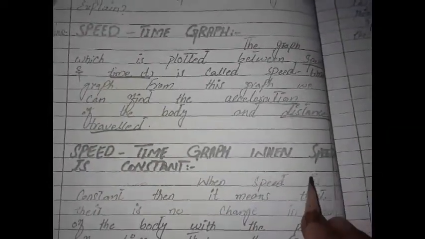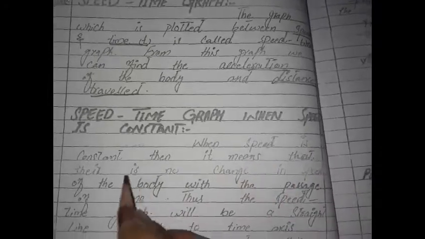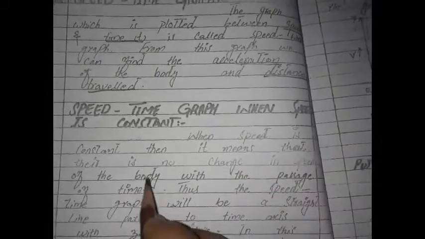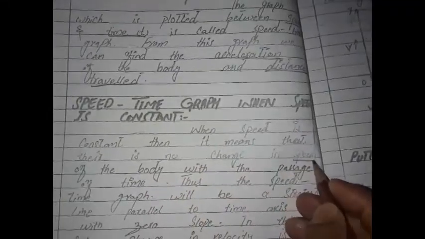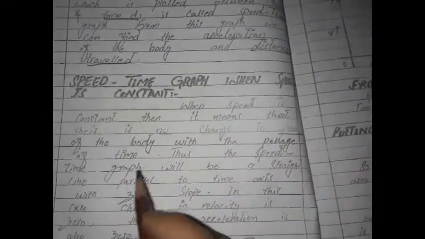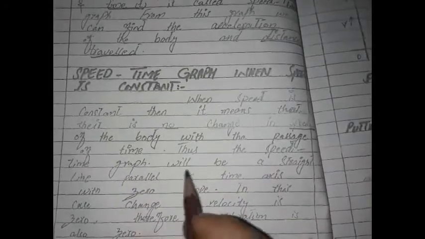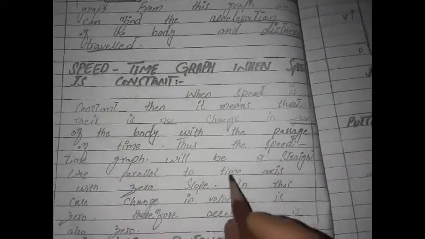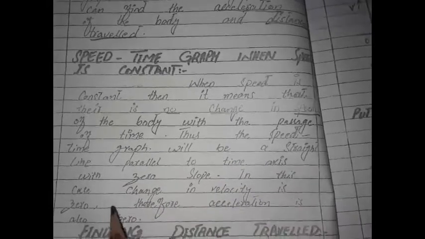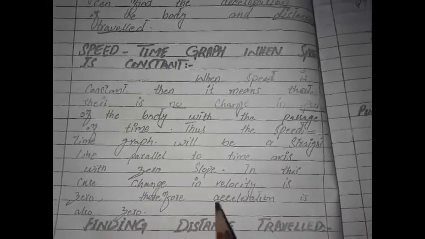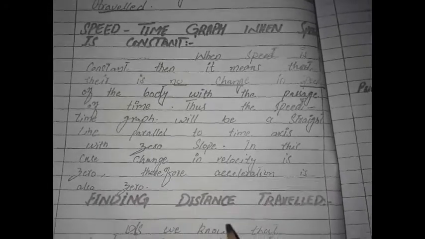Speed time graph when speed is constant. When speed is constant, then it means that there is no change in speed of body with the passage of time. Thus the speed time graph will be straight line parallel to the time axis with zero slope. In this case, change in velocity is zero, therefore acceleration is also zero.